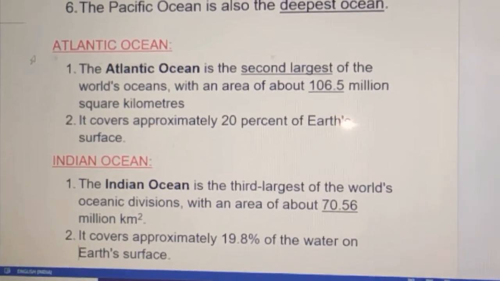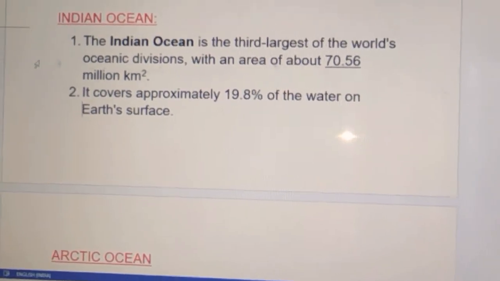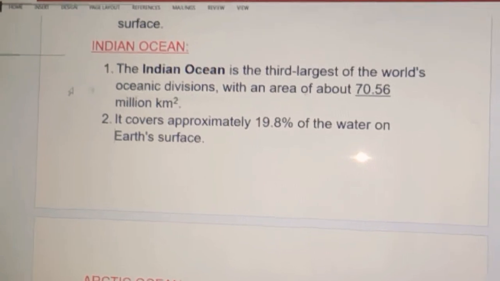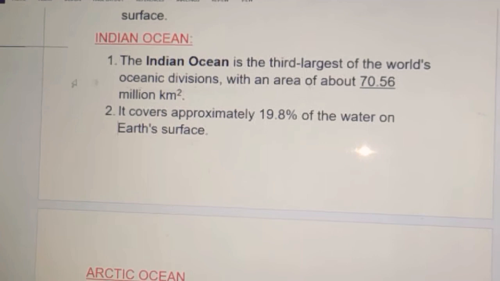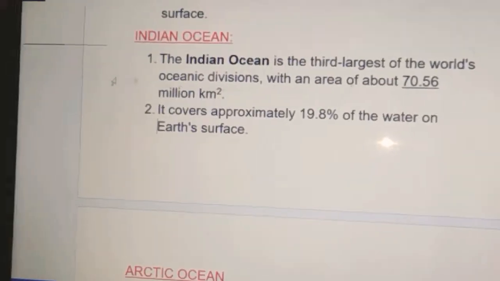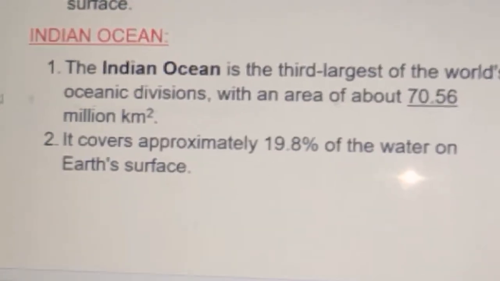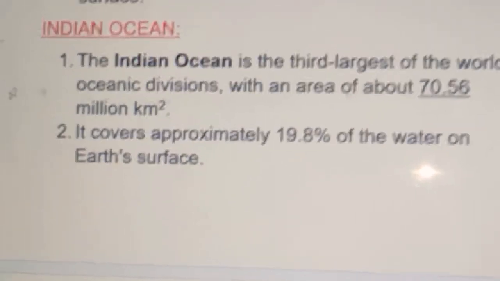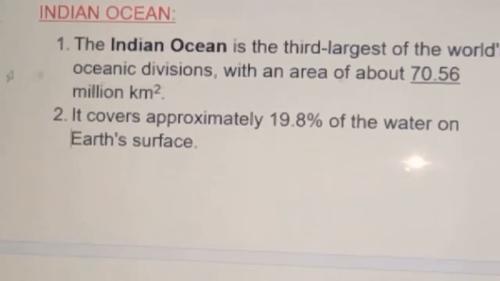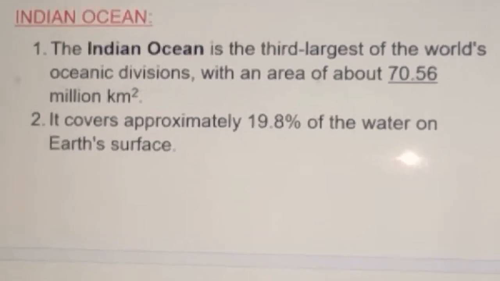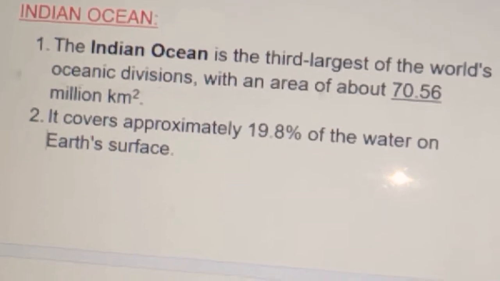Let's go to the Indian Ocean. The ocean below the country in which we live is the Indian Ocean. It is the third largest ocean. Its area is 70.56 million square kilometers. It covers approximately 19.8% of the water on Earth's surface. It is the only ocean named after a country.